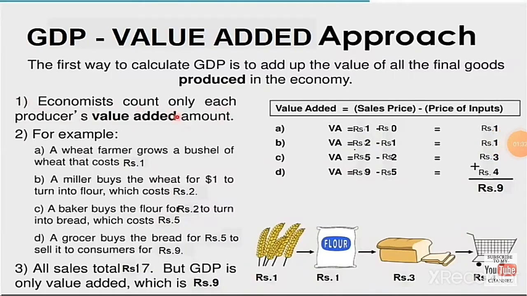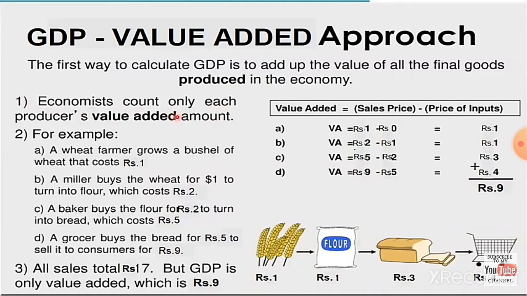For example, an economist counts only each producer's value added amount. A wheat farmer grows a bushel of wheat that costs rupees 1. Here there is no intermediary, so it is sold at rupees 1.